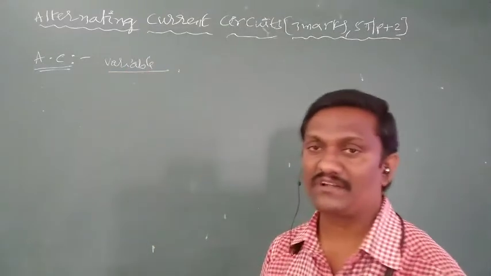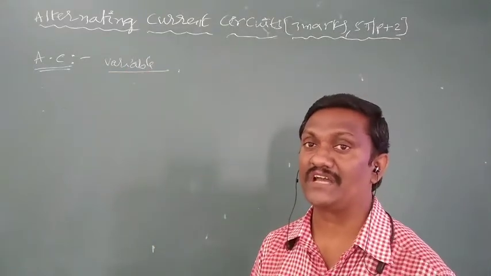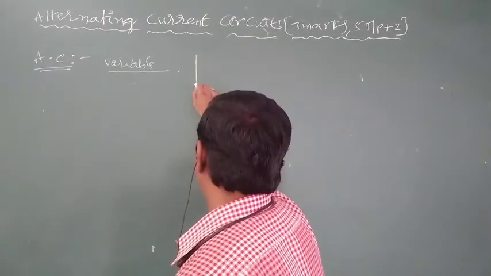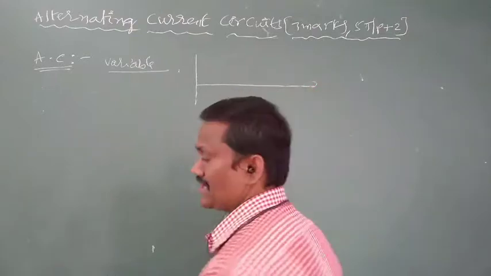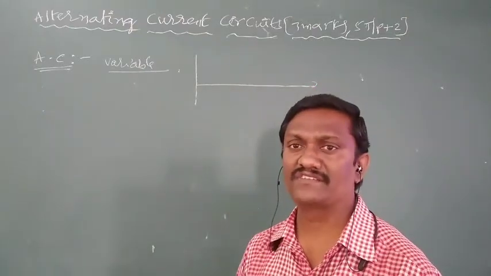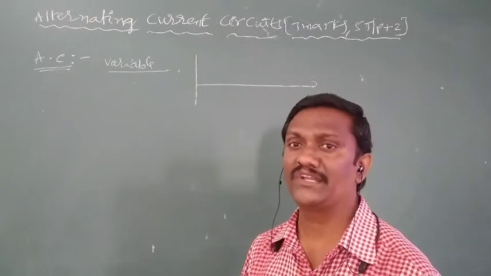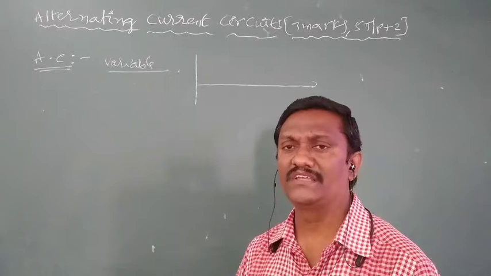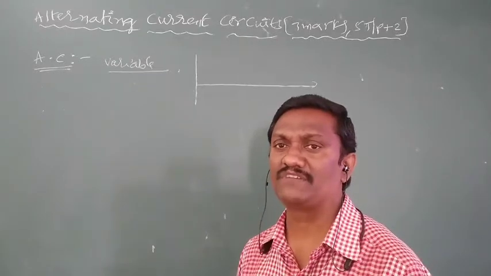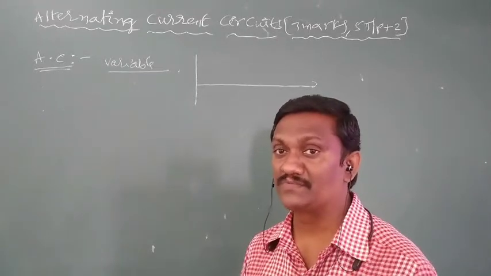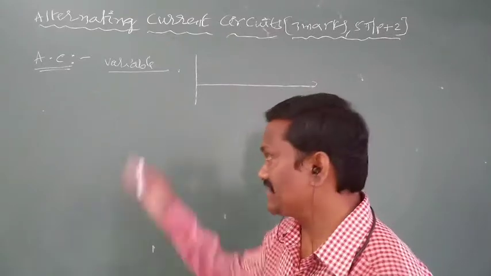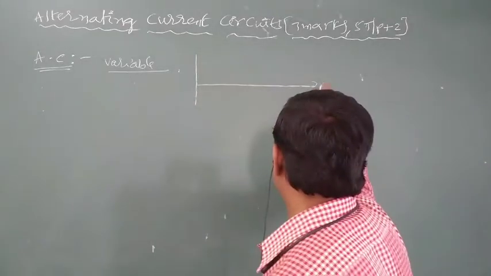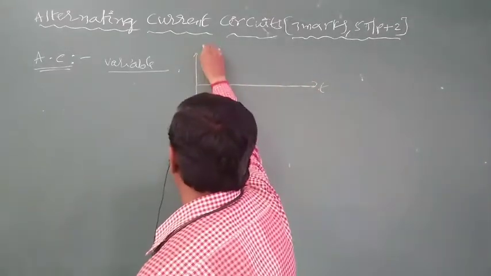And what about the nature of AC source? Nature of AC source means always a sinusoidal nature, for example. Sinusoidal nature means periodic nature, because AC has some frequency. Frequency means a periodic nature, nothing but simple harmonic nature. In case of simple harmonic motion, displacement is nothing but y equals a sin omega t. So displacement is sinusoidal in nature. Like that, alternating current is also sinusoidal in nature. So the graph is drawn between time versus current, alternating current.